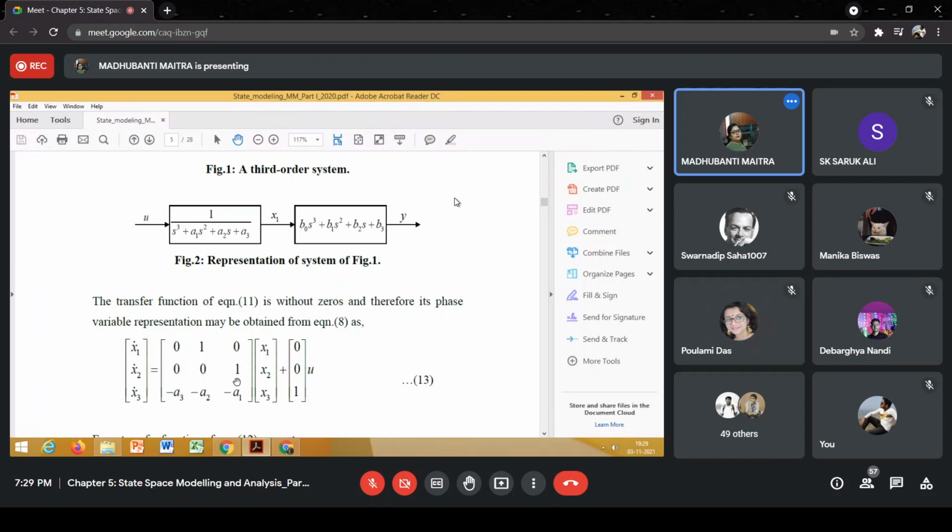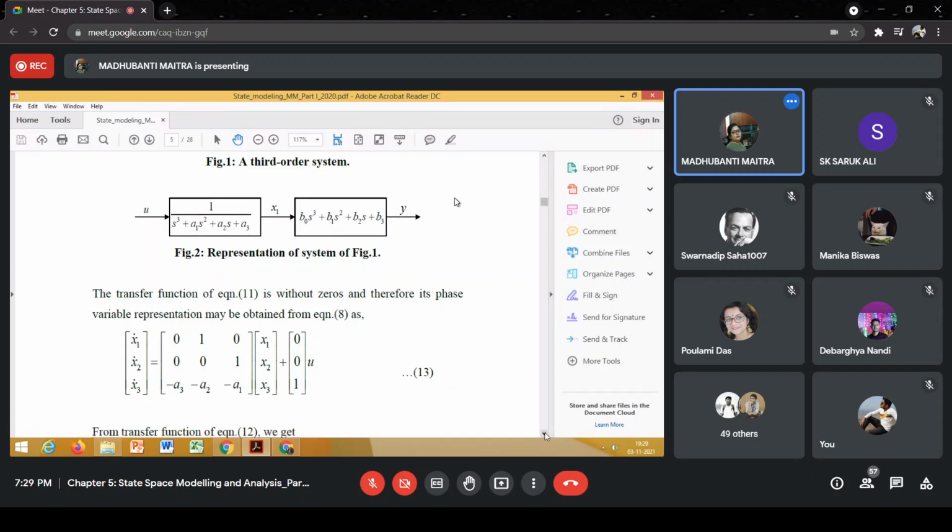Yes, ma'am. Now here you see y is being connected to x1, which is one of our state variables or phase variables, with the help of this particular block. Hence, this block will determine the output equation.